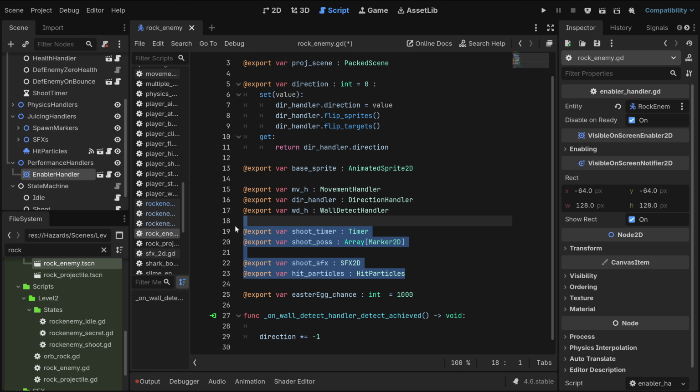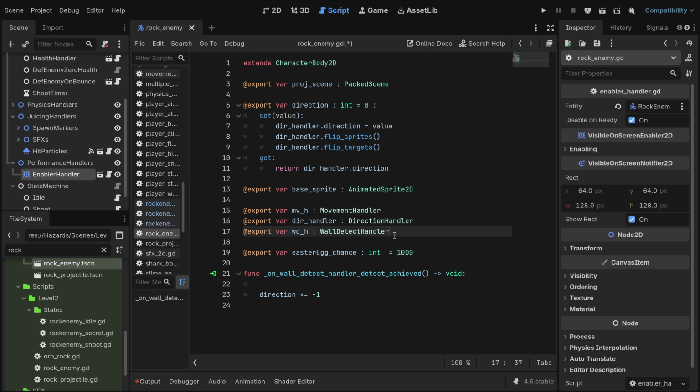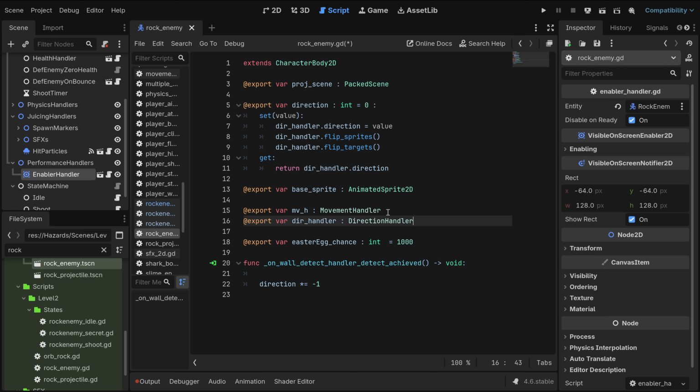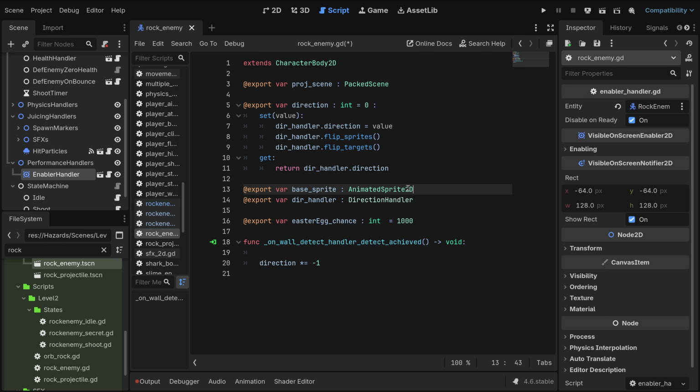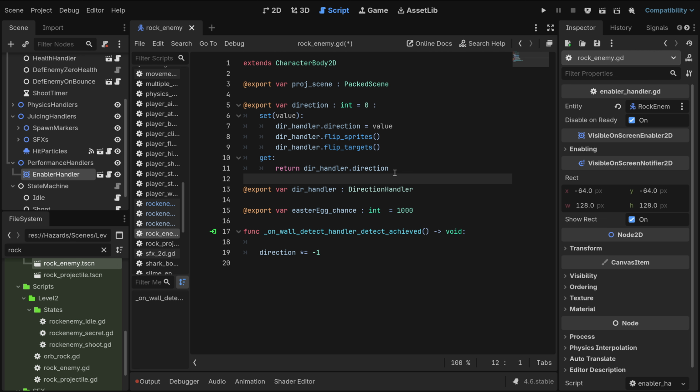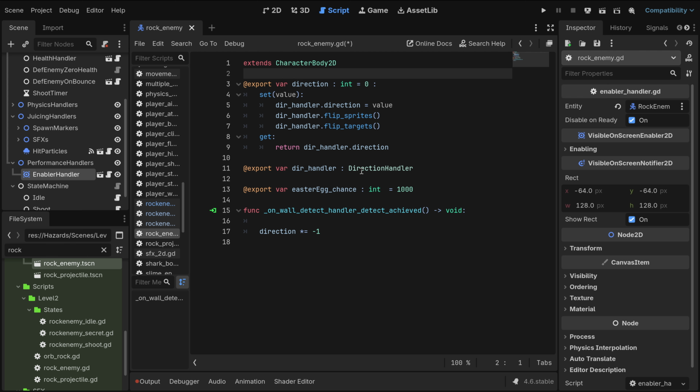Use it. Not. No, the direction handler is being used, of course. Here we have the direction though. Okay, this one I can remove.